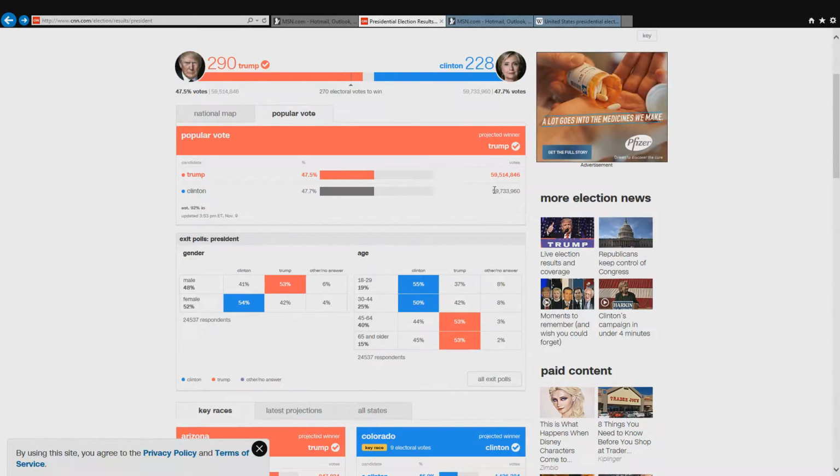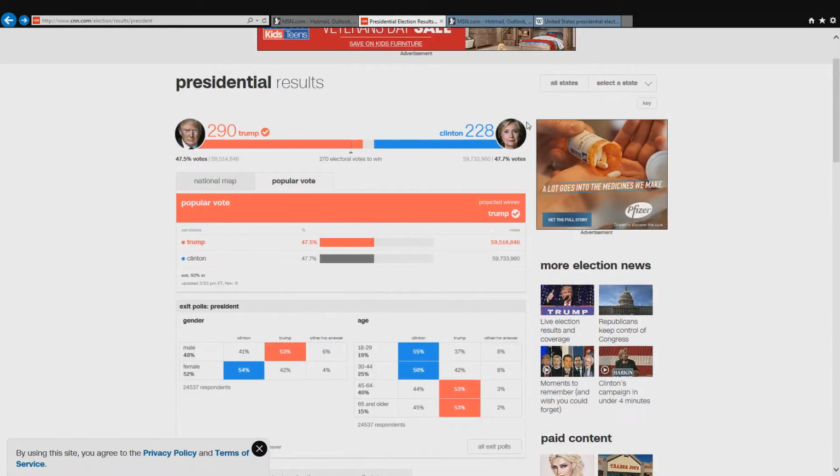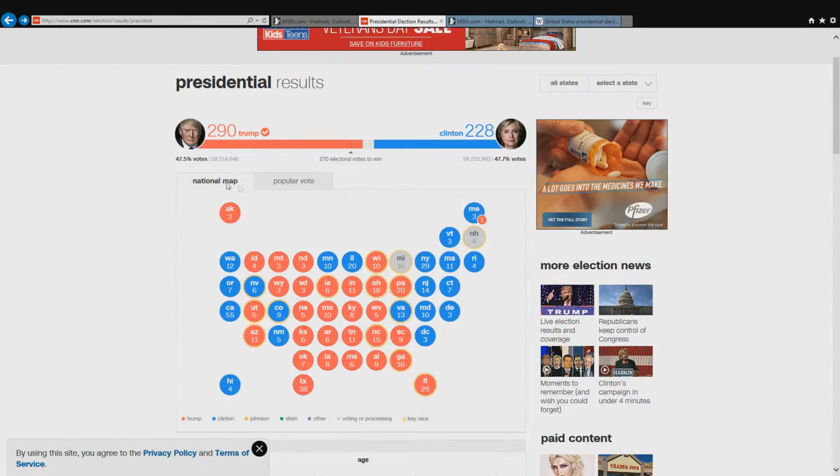But Trump did lose the popular vote. Obviously, Clinton was one of the more favored candidates, and Clinton was very ready to be the first woman president, and unfortunately, that did not happen.